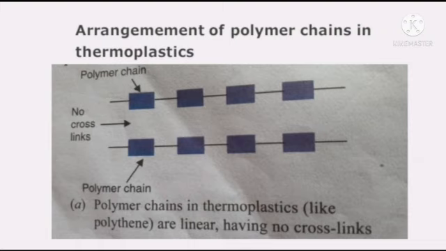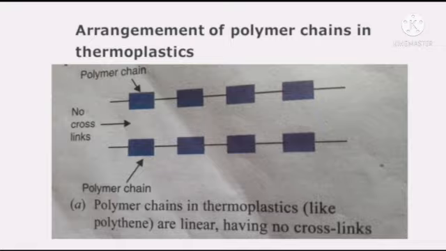Now let us discuss the arrangement of polymer chains in thermoplastics. We will now discuss why thermoplastics can be softened by heat but thermosetting plastics cannot be softened by heat. Now this can be explained due to the difference in their structure. In thermoplastics, the polymer chains are not cross-linked with one another. So due to this, on heating, the individual polymer chains can slide over one another and thermoplastic material becomes soft